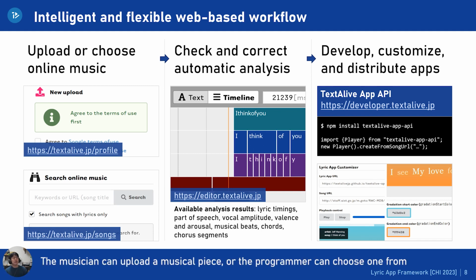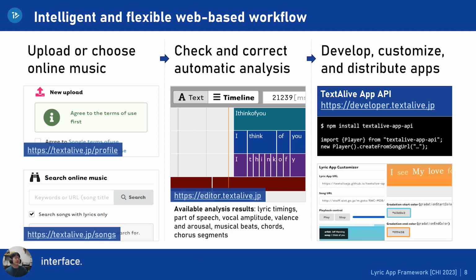The musician can upload a musical piece, or the programmer can choose one from existing online musical pieces on the web user interface. Then, the framework automatically analyzes musical elements such as lyrics timings, part of speech, musical beats, chorus segments, and so on. If there are errors in timing information, they can be corrected on the web user interface.